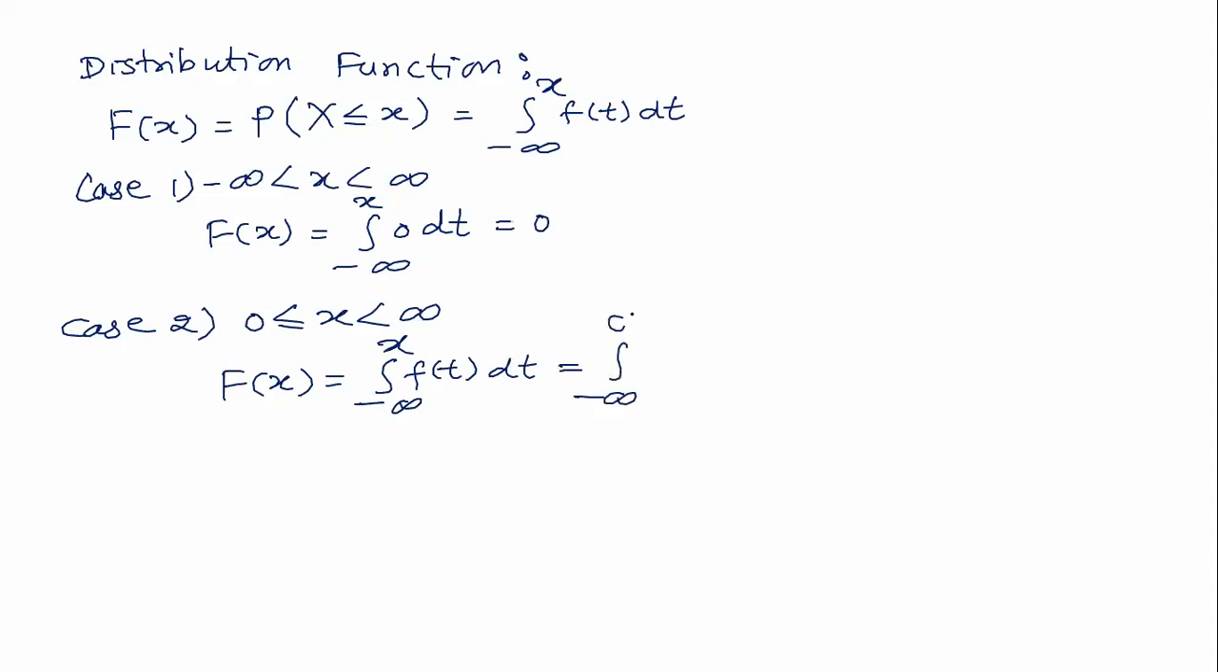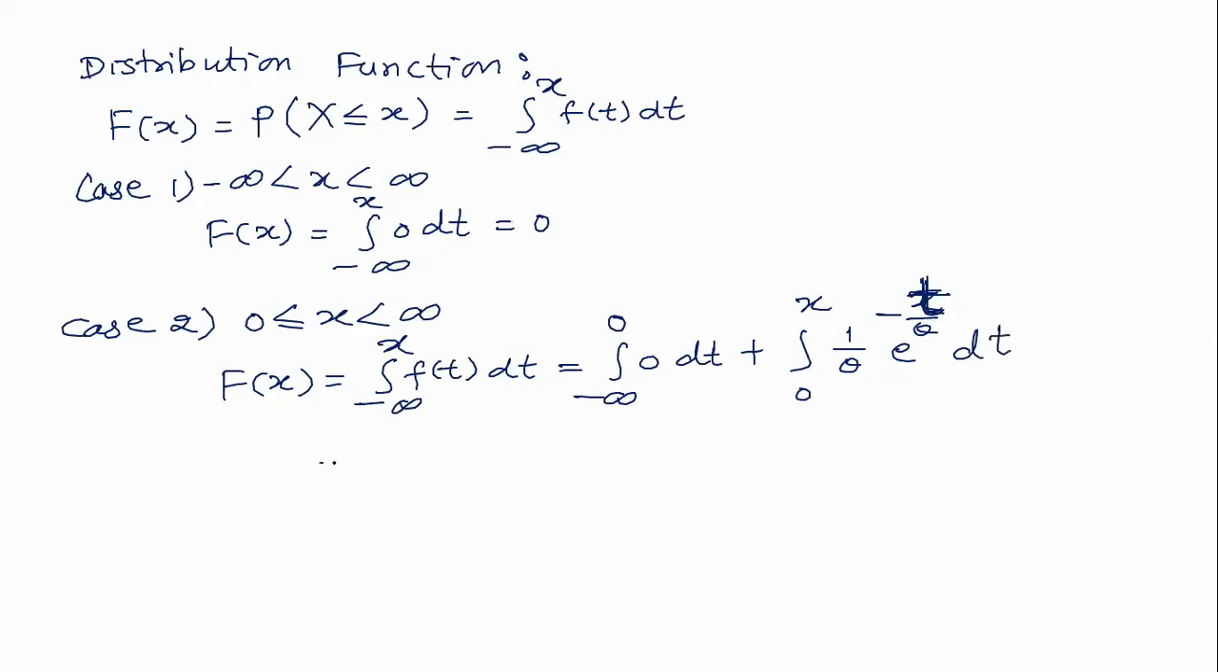So integration from minus infinity to 0, f of t is 0, and from 0 to x, f of t is 1 upon theta e to the power minus t upon theta into dt.